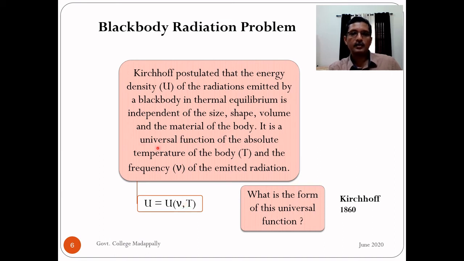That is why it is called a universal function, in the sense that it is applicable to all black bodies. Okay, so Kirchhoff essentially postulated the existence of such a universal function of energy density, which depends on two variables: frequency of the black body radiations and temperature of the black body.